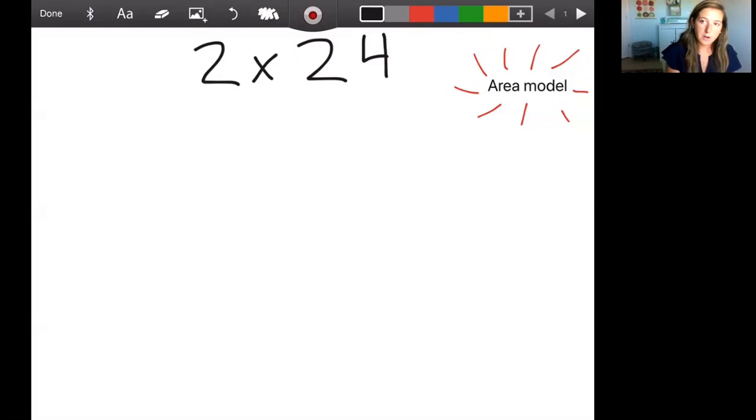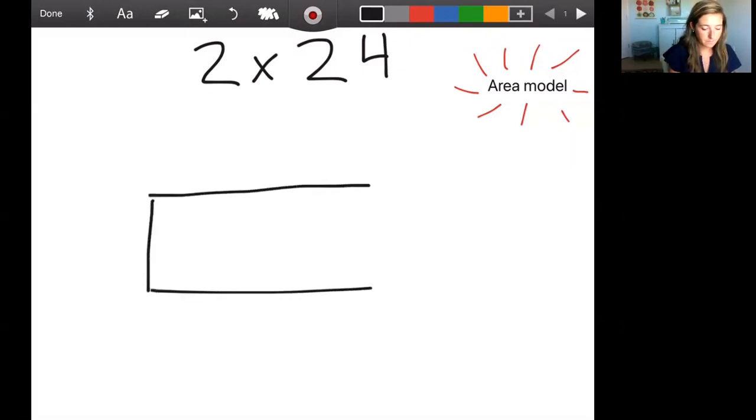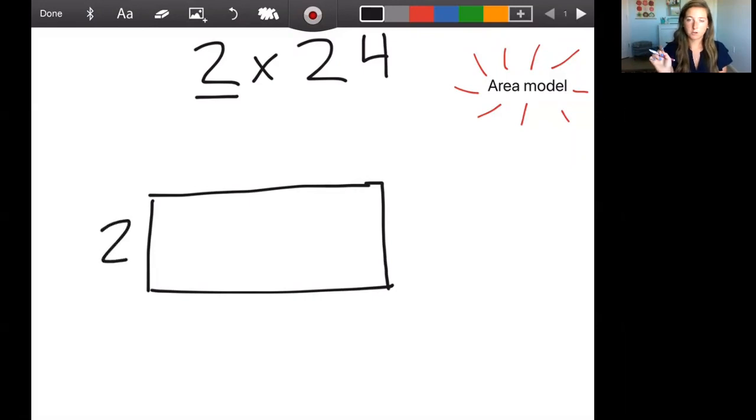So I want to start by showing you how to set this problem up. First you want to look at the numbers. For a 1-digit by 2-digit multiplication problem, you're going to have a box that looks like this. The way I know that is I look at how many digits there are. There's 1 digit here, so I know that one side is only going to have 1 row. So that 2 is going to go right here, and I only need 1 row for the 2.